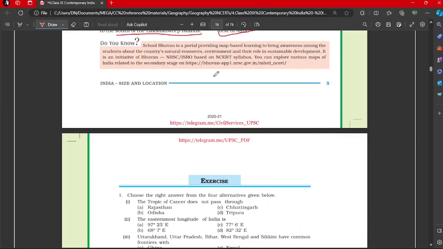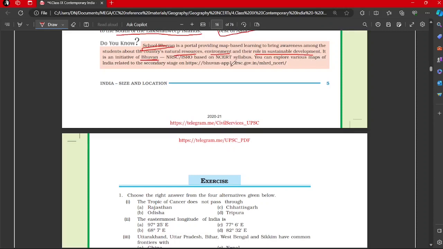Do you know School Bhuvan? It is a portal providing map based learning to bring awareness among students about the country's natural resources, environment, and their role in sustainable development. It is an initiative of Bhuvan. What is Bhuvan? Bhuvan is from NRSC ISRO, based on the NCERT syllabus.